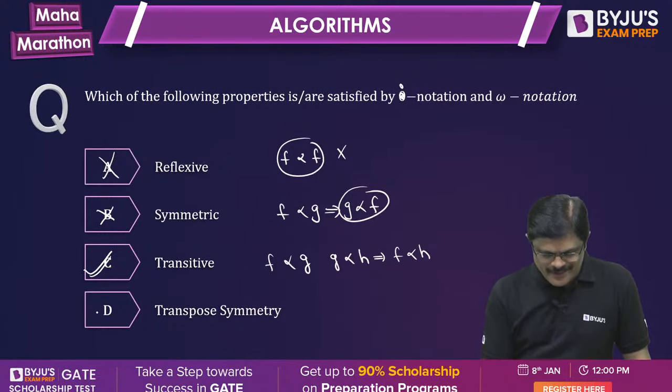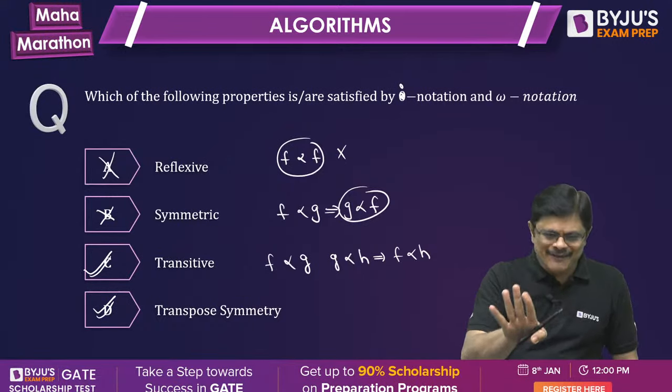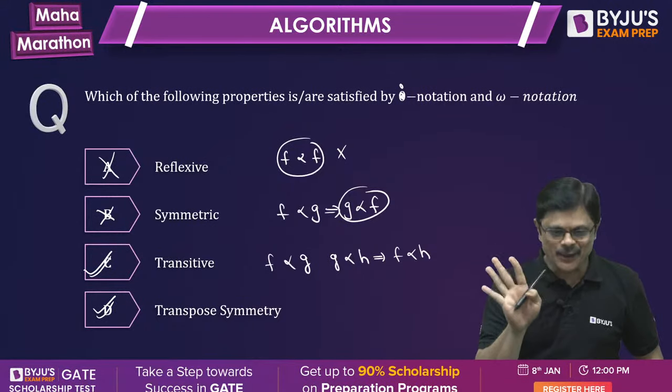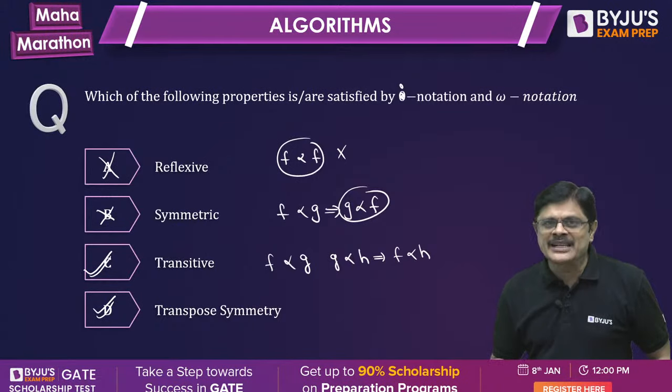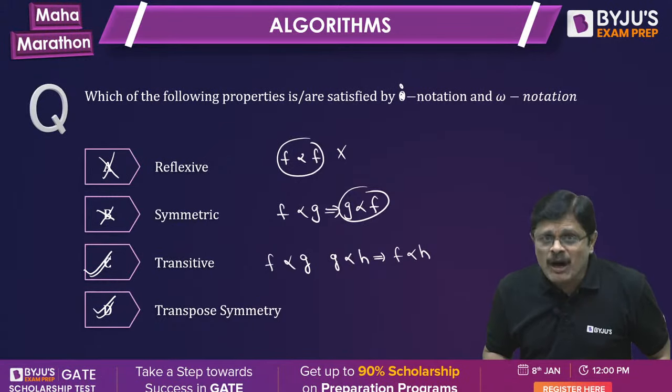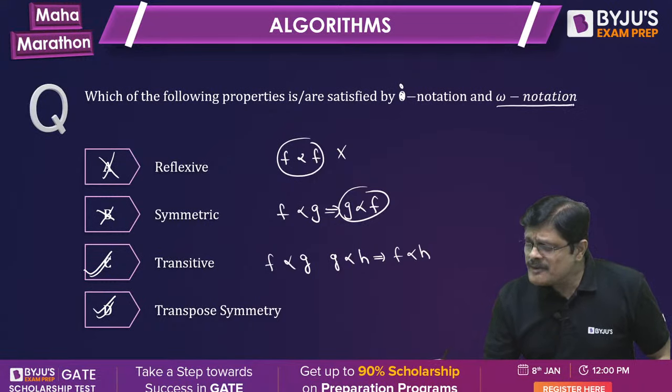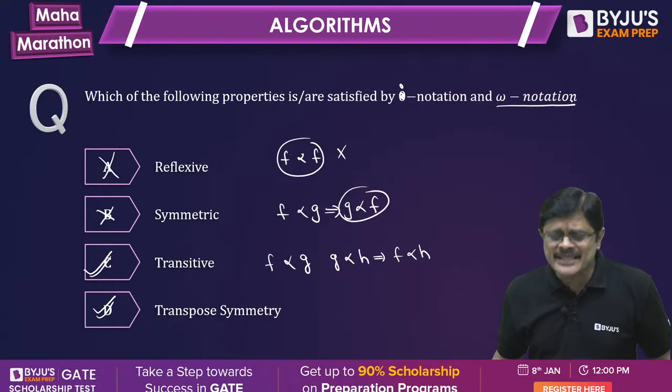Now transpose symmetry is also satisfied. I'll reveal that secret now. What is transpose symmetry? I'll reveal that now. See, actually I have just given it for small o notation. Even for small omega notation, you can do the same thing, sir.